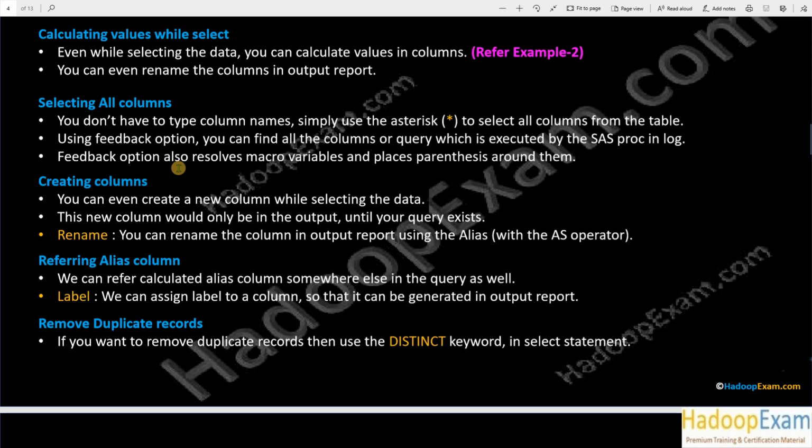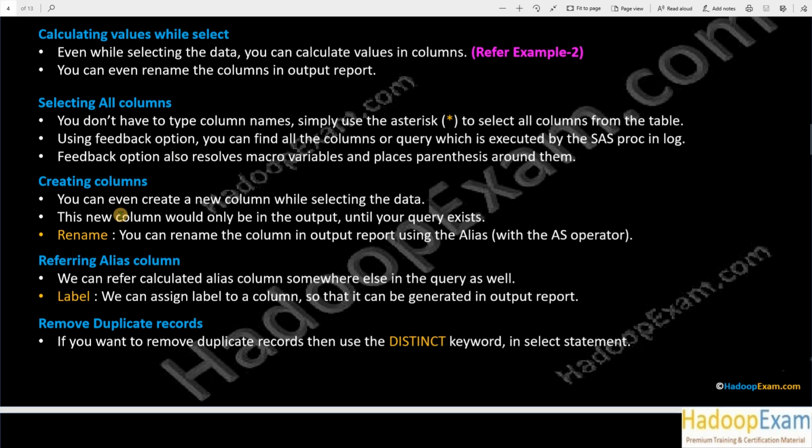The feedback option also resolves macro variables and places parentheses around them. I will discuss this when we learn macros, because I don't want to confuse you with too many things here. Macro is a different concept altogether, so we will discuss that later on.